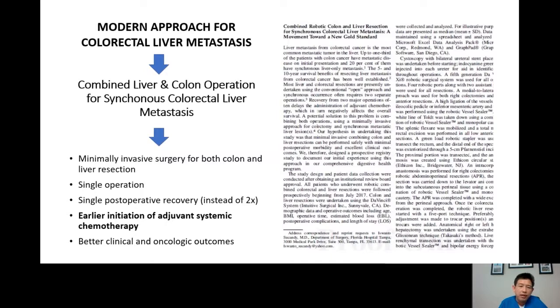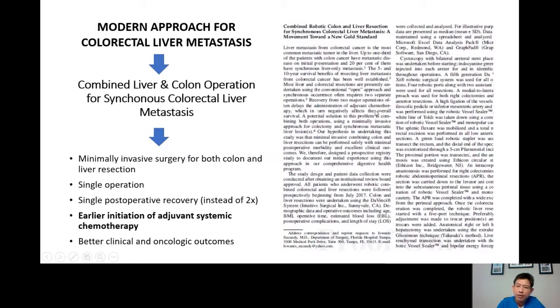Now, in our program at AdventHealth Tampa, we are trying to do a minimally invasive surgery for both the colon and the liver at the same time. So this patient will have a single operation instead of two. The patient will have a single postoperative recovery instead of two. The patient will have an earlier initiation of adjuvant systemic chemotherapy instead of waiting at least a month after each operation. Patients only need a month of time after the operation. And by initiating the adjuvant chemotherapy earlier, we expect a better clinical and oncologic outcome for the patient.